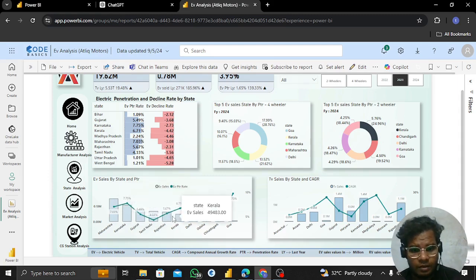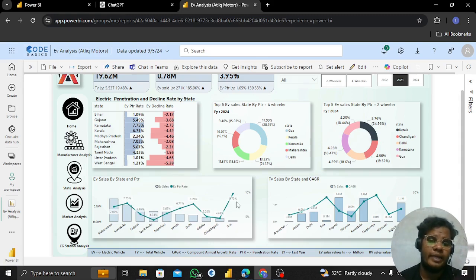For example, let's take Goa. Goa has very minimal sales volume, and then it peaks at 9.73. Here, what's the case? Goa starts the sales from zero. For example, zero, the next day two, the next day three. That's the sales. But suddenly, when the sales come to 20, the penetration rate suddenly increases. That's why low sales volume has a high penetration rate. Okay, I hope you all get the point.